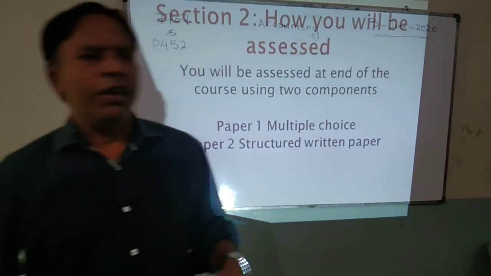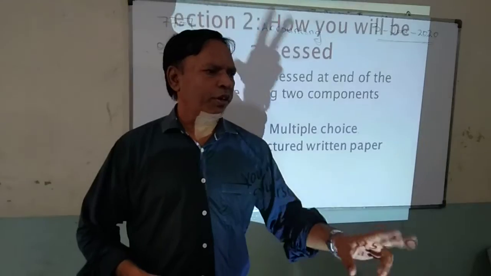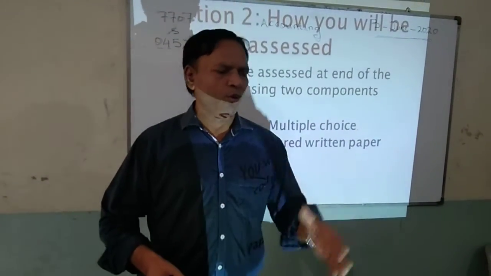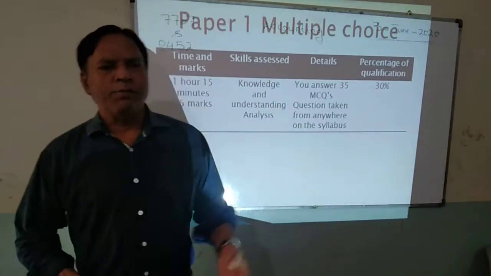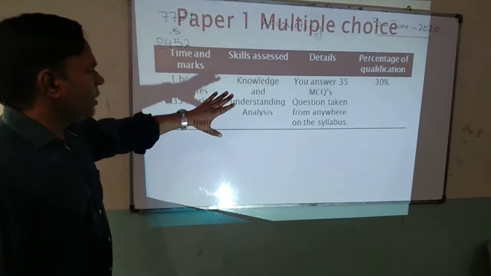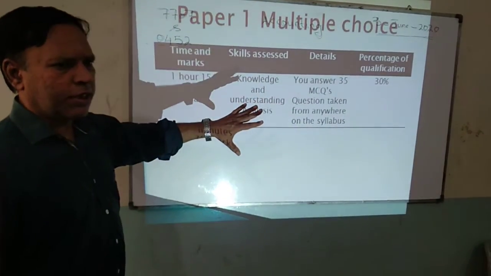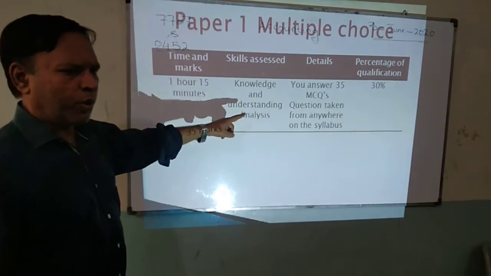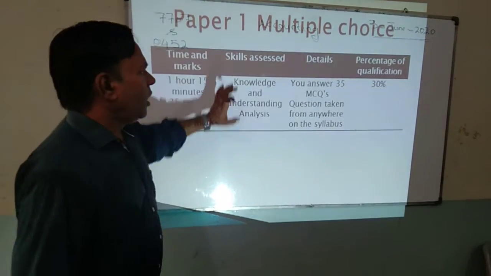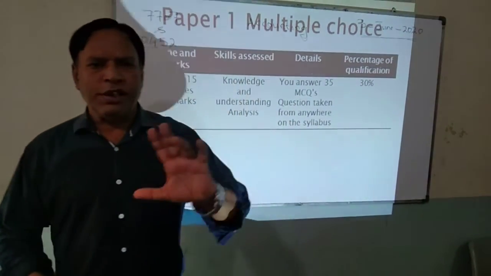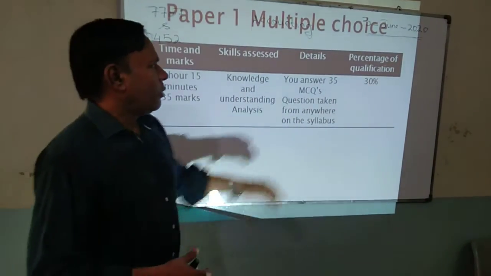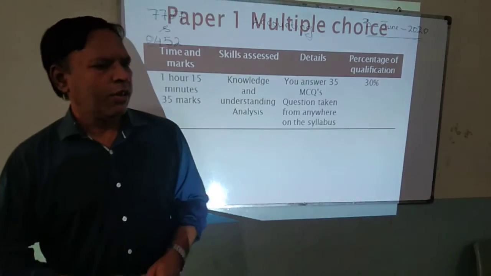You will be assessed in your examination using 2 different components. Component 1 means Paper 1, component 2 means Paper 2. Paper 1 has 35 MCQs, with a time allowed of 1 hour 15 minutes. The skills assessed in this paper are knowledge and understanding, and analysis. In detail, MCQs can be taken from anywhere in your syllabus. The percentage weighting is 30%.